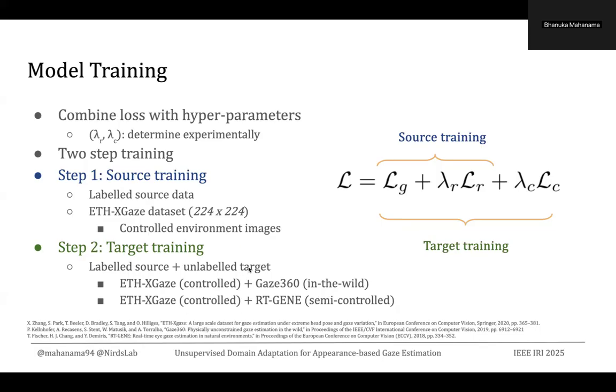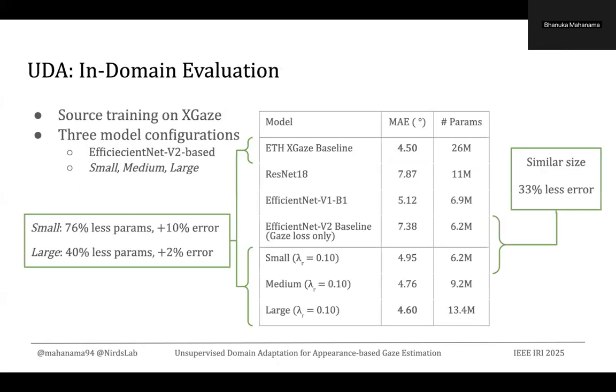Now, in the second step, we use the combined loss function to do the training. So we have three terms in our loss function. As the labeled source data in our experiments, we use the XGaze dataset, and as the unlabeled target, we use either Gaze360 or RT-GENE.